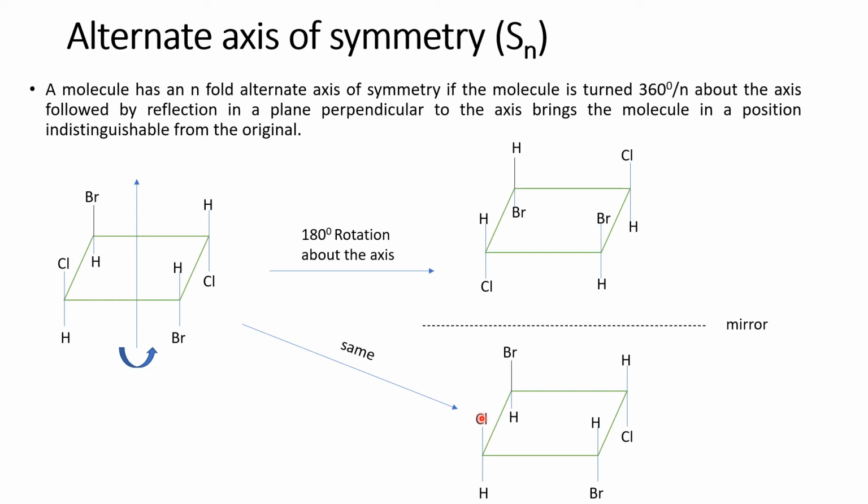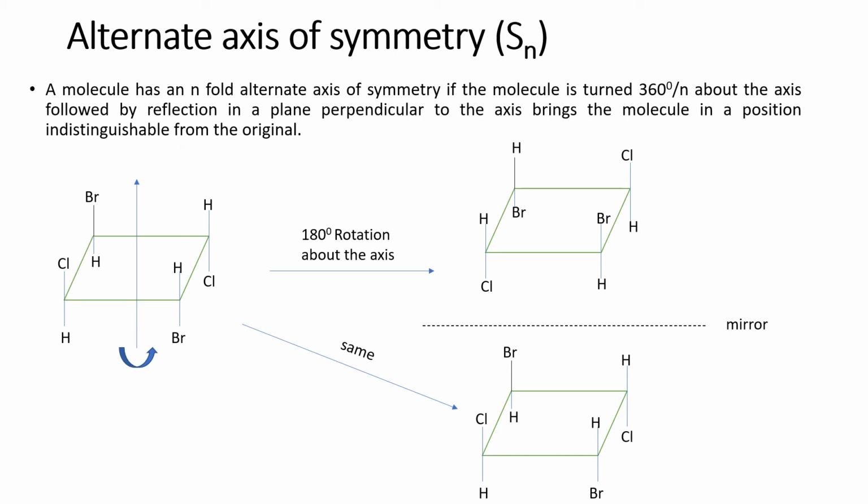Okay. So whenever a molecule has all these four symmetry elements, or any one of them, then the molecule is said to be achiral. And if it lacks all the four, then it is called a chiral molecule.